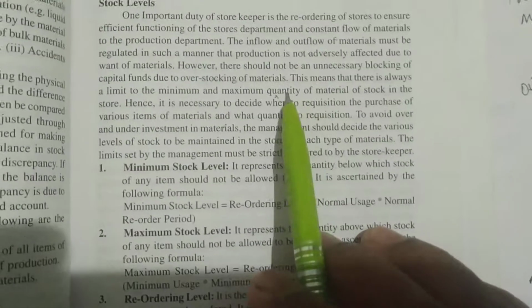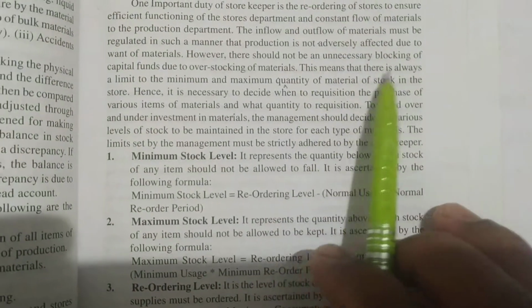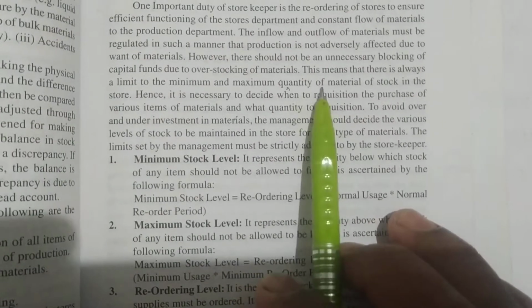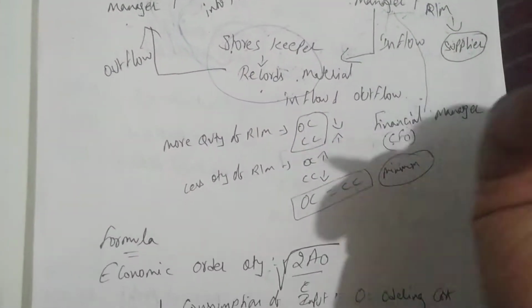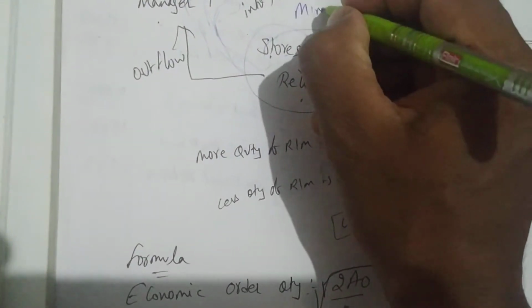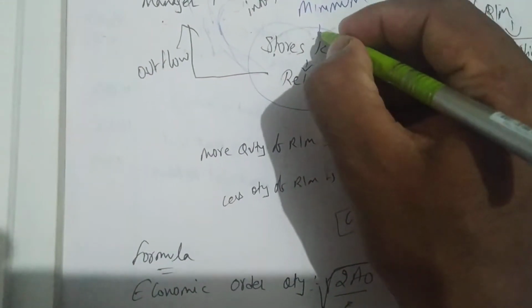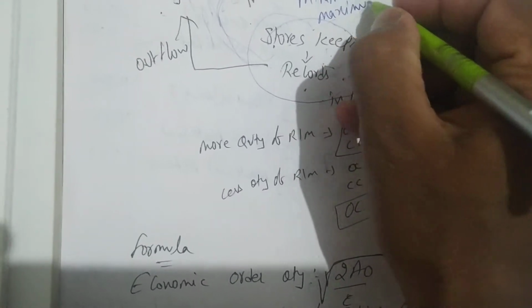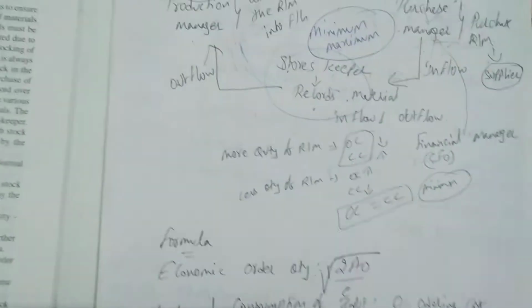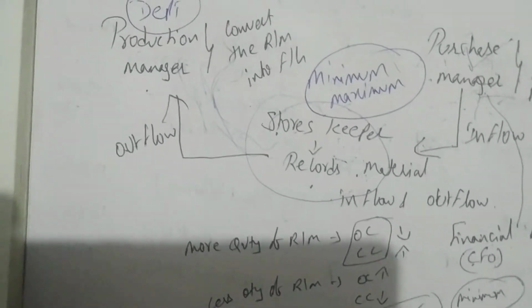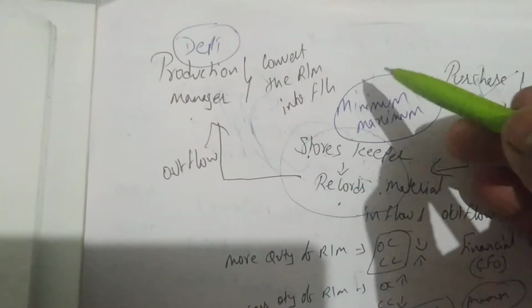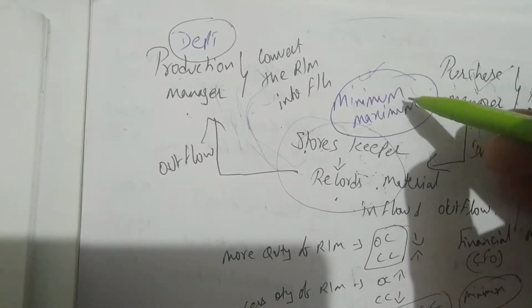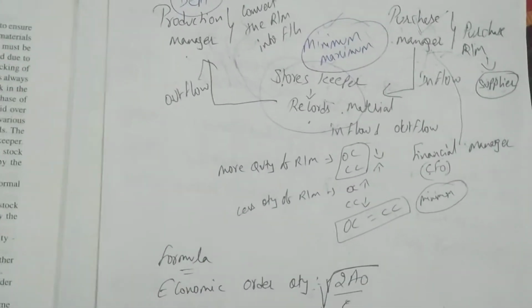We have seen that. Next, this means there is always a limit to the minimum and maximum quantity of material of stock in the store. Yes, there will be a minimum limit and maximum limit of stock. Minimum this much should be there in the stock, and maximum level they have to fix. The stores keeper, the production department and purchase department, they sit together and they decide that there should be a minimum level of stock and a maximum level of stock in the stores. They will decide. Next.